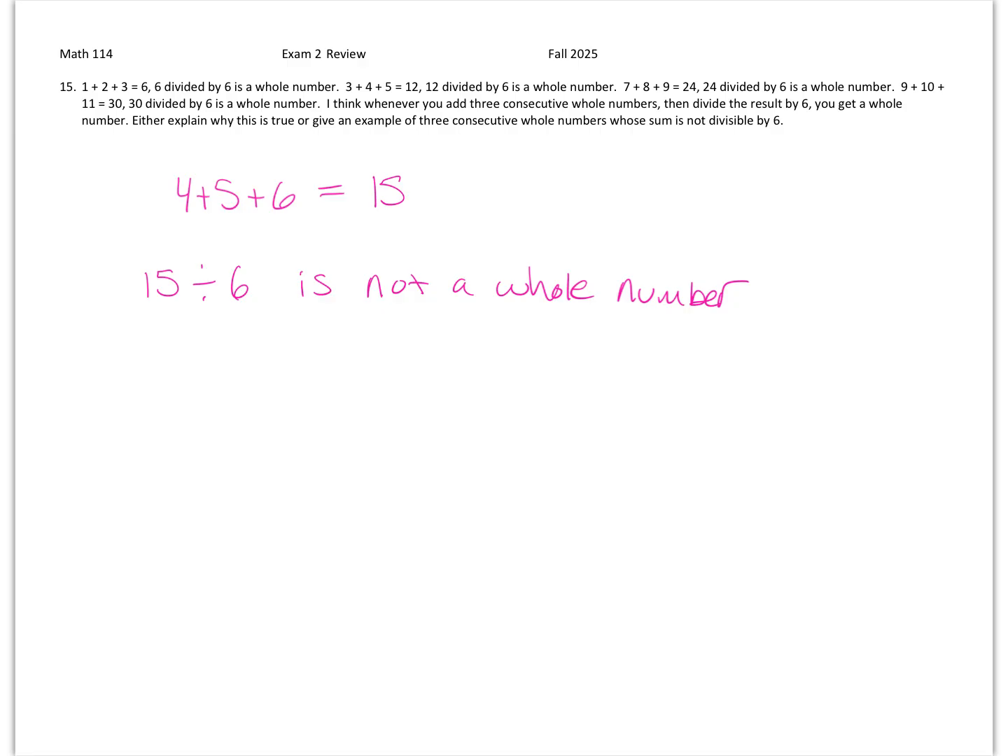So it says explain why this is true or give an example of three consecutive whole numbers whose sum is not divisible by 6. We found it. This is called a counter example. 4 plus 5 plus 6 is a counter example.